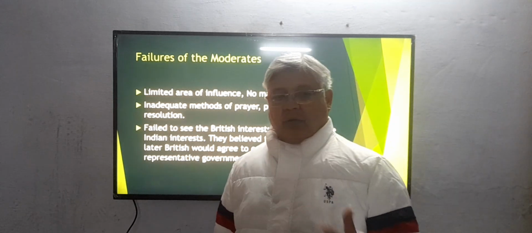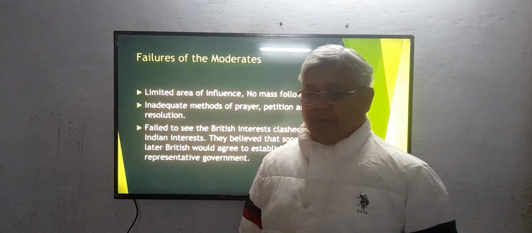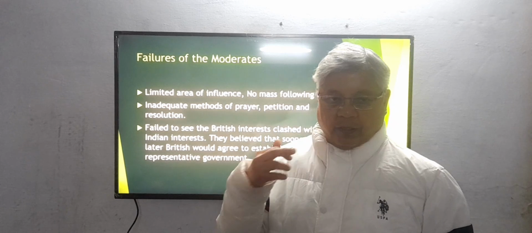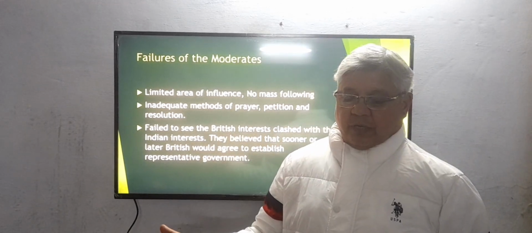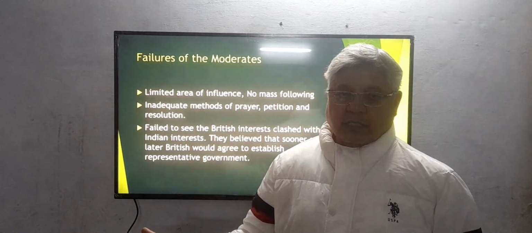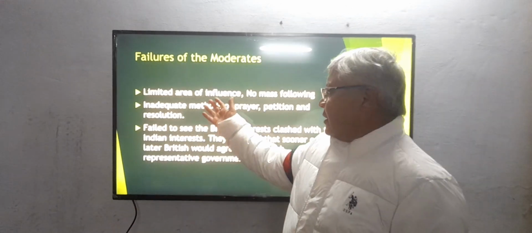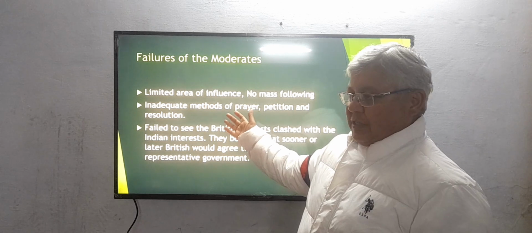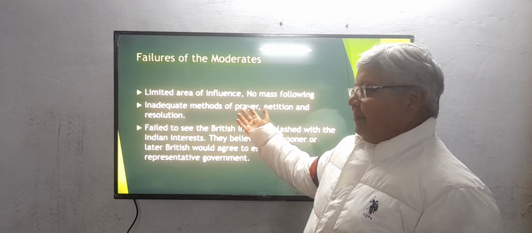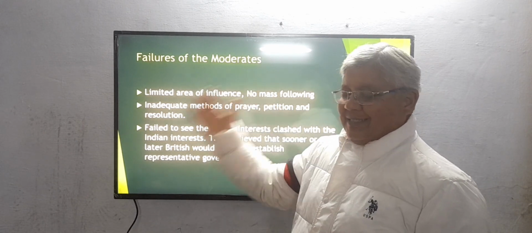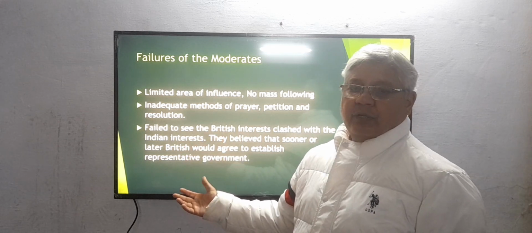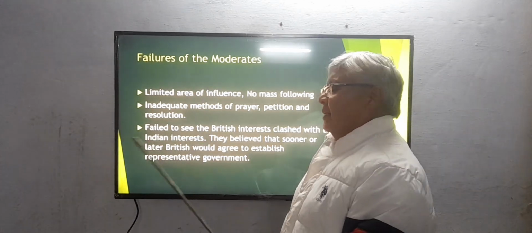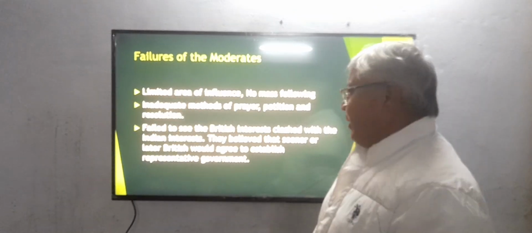General people did not have any interest in their activities. They did not know anything at all. So there was no mass following of the Indian National Congress. Only the educated middle class, these professionals, had influence. They were the only ones who knew what the Indian National Congress was doing. General masses were totally unaware about their plans, activities and demands. So their area of influence was very limited.